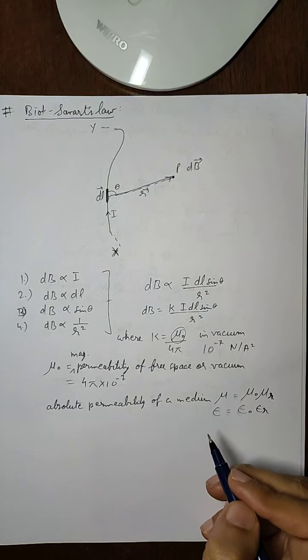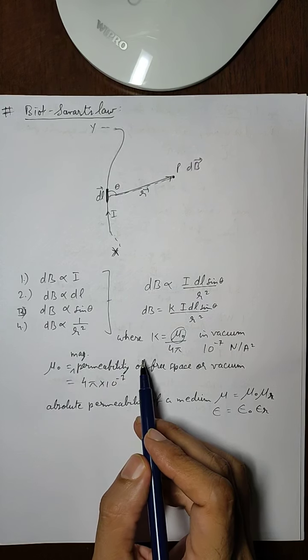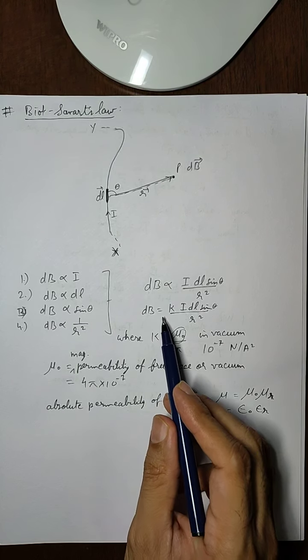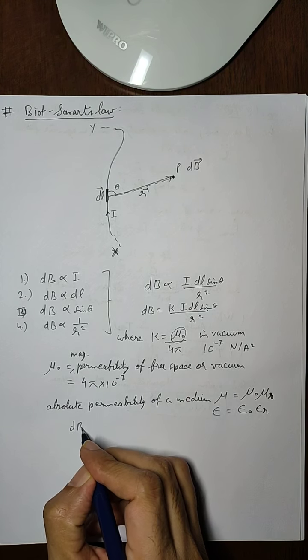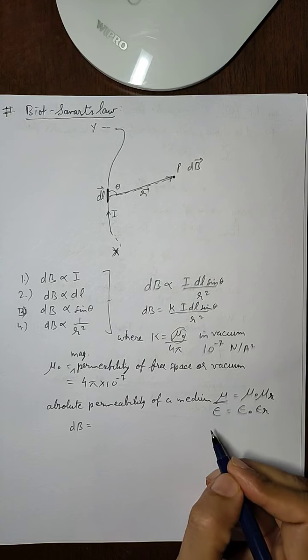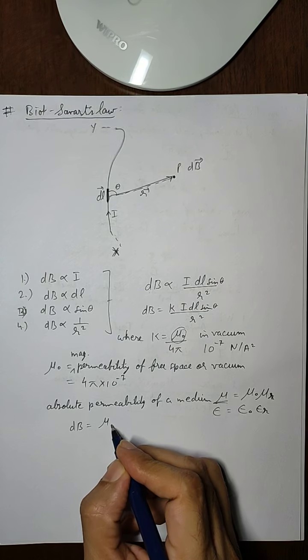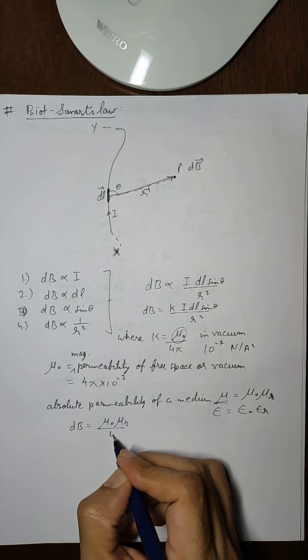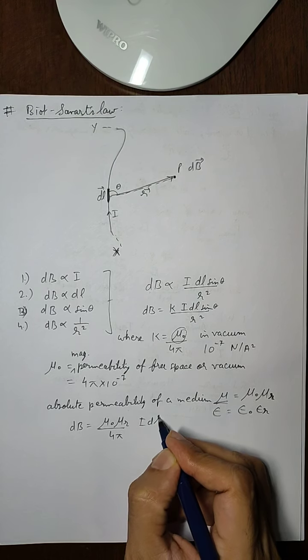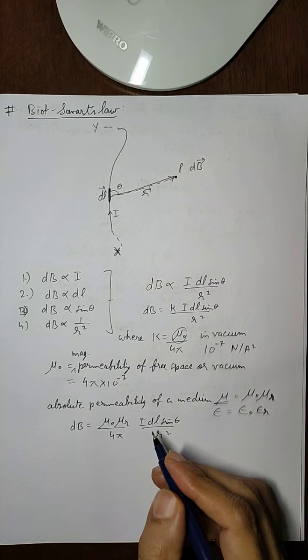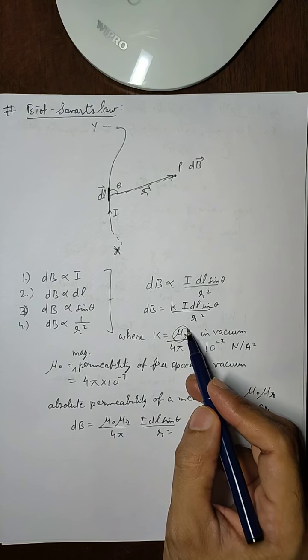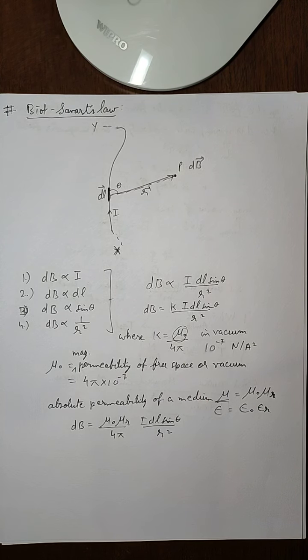So the same thing we can apply here. If free space is given, then we are going to apply dB equals mu naught upon 4 pi. If there is a medium of permeability mu, then we can apply mu naught mu r upon 4 pi, and the remaining formula remains the same. So this will be in the case of a medium, and this formula will be in the case of free space. So this is Biot-Savart's law.